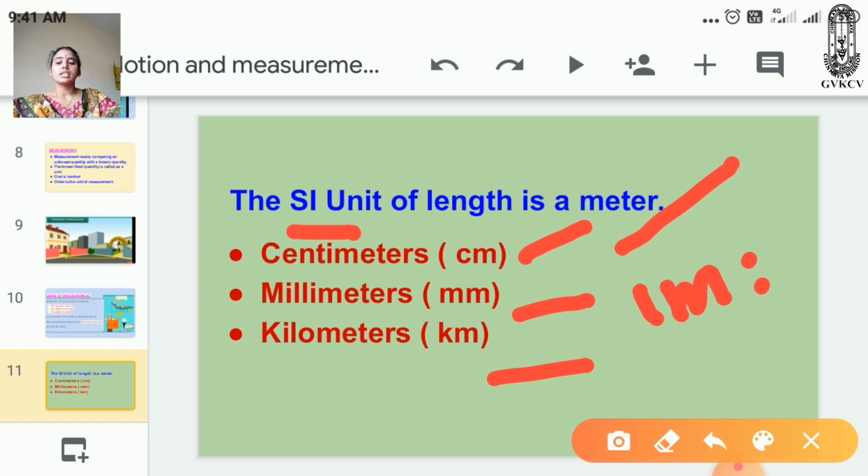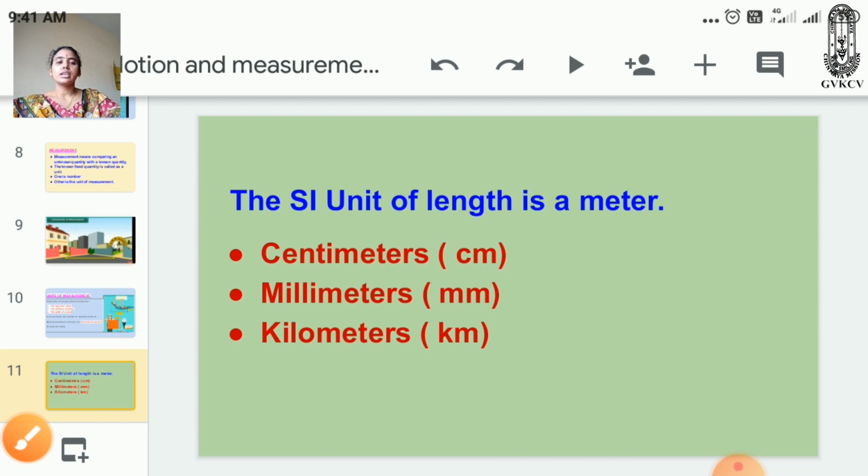And millimeters: each centimeter has 10 divisions, and these divisions are called millimeters. So 10 millimeters equal 1 centimeter. And kilometers are used to measure long distances. So these are the units of measurement. Next we will discuss measuring length.